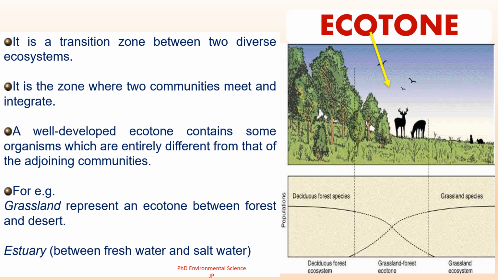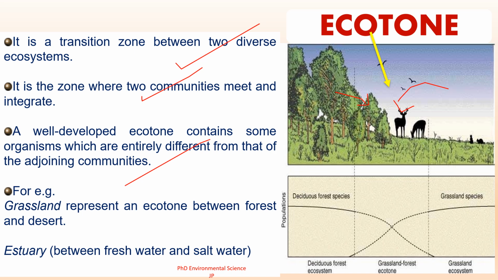Ecotone is a transition zone between two diverse ecosystems where two communities meet and integrate. It can vary in width from a narrow strip to a broader area depending on the specific ecosystems involved. Ecotones often contain a mixture of species from both the adjoining ecosystems as well as unique species that are specifically adapted to the conditions of the ecotone itself. This leads to a higher level of biodiversity compared to the individual ecosystems.